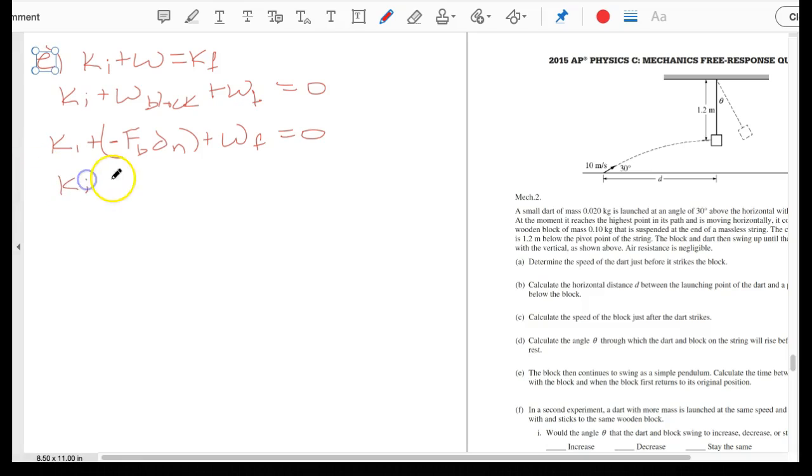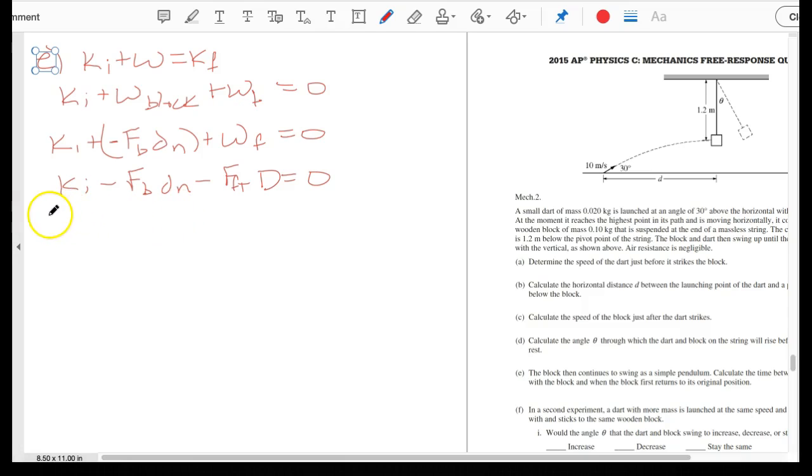We know that the initial kinetic energy minus F_B d_N, and then the work done by friction is negative the force of friction from the table across that distance, big D, is equal to 0. The initial kinetic energy of the projectile is the same as the first case. The block was clamped, so we can equate this to the work done in stopping the projectile from part D.